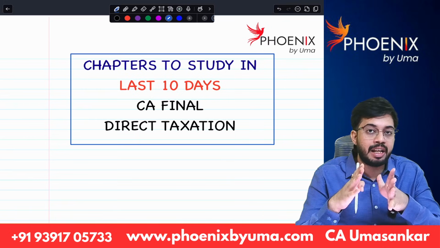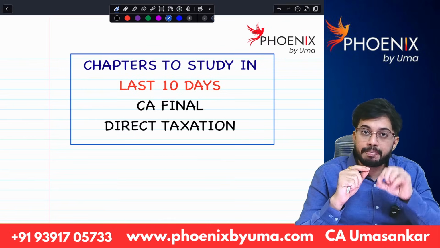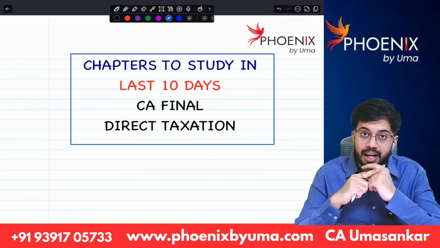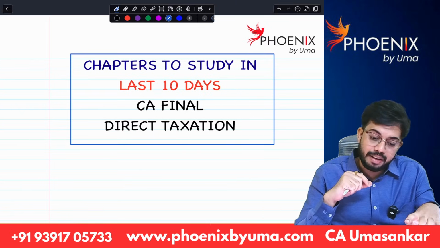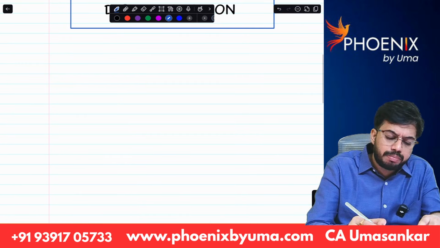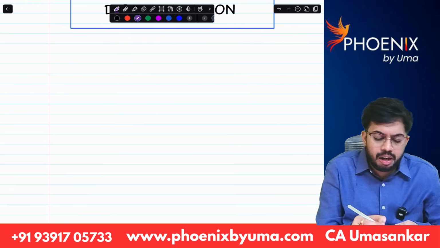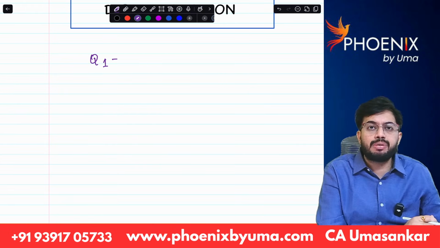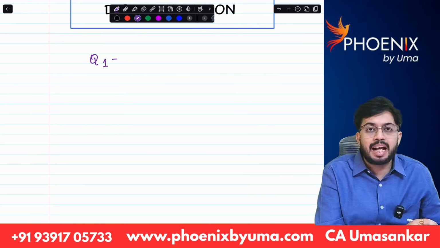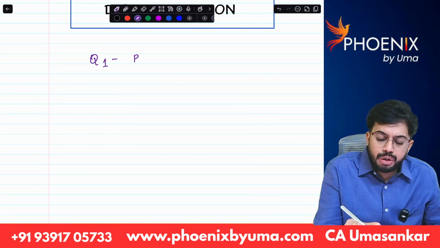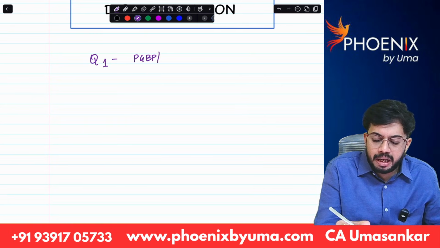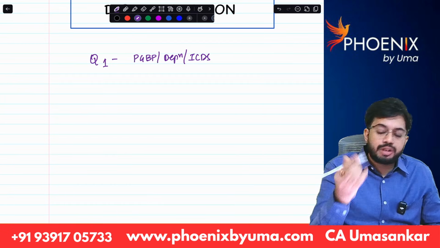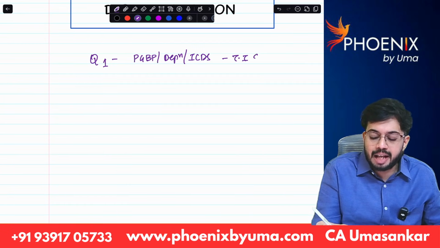You will get clarity on what are the chapters from which each question is asked in the CA final direct tax exam. Now let us see one by one. You all know question number 1 is always coming from total income. Question 1 is relating to total income calculation and tax liability calculation. So you need to have knowledge of PGBP, depreciation, ICDS and other heads of income, total income and tax liability calculation.